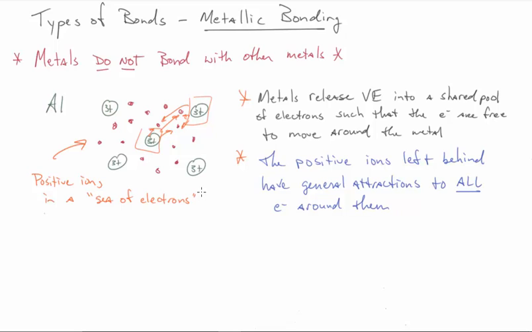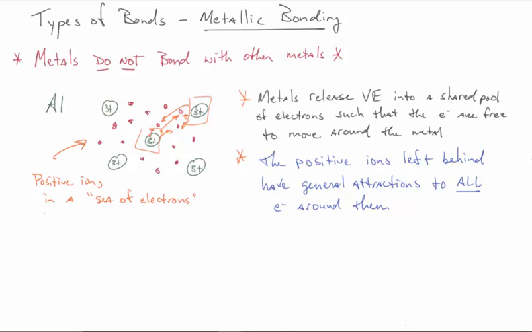Okay, and so the 2 statements I've got there is that metals release valence electrons into a shared pool of electrons such that the electrons are free to move around the metal. So all of these electrons, they're in motion. They've got kinetic energy. They're going wherever they want to go. The positive ions left behind have general attractions to all electrons around them, and that's what's holding the metal together.